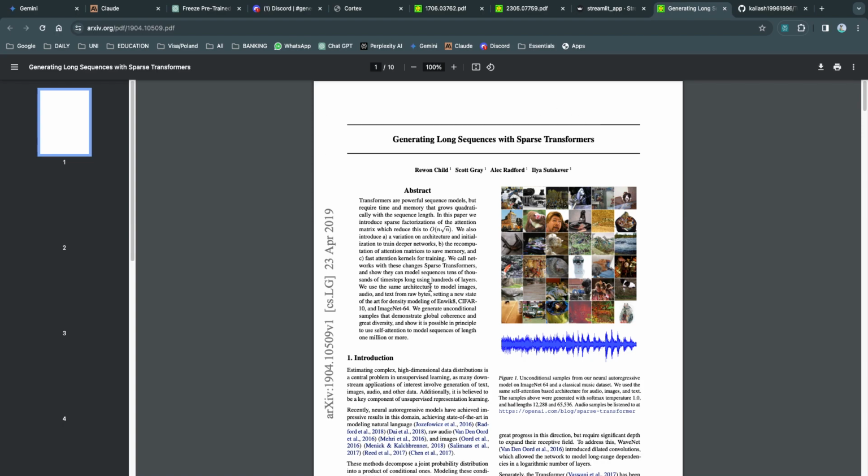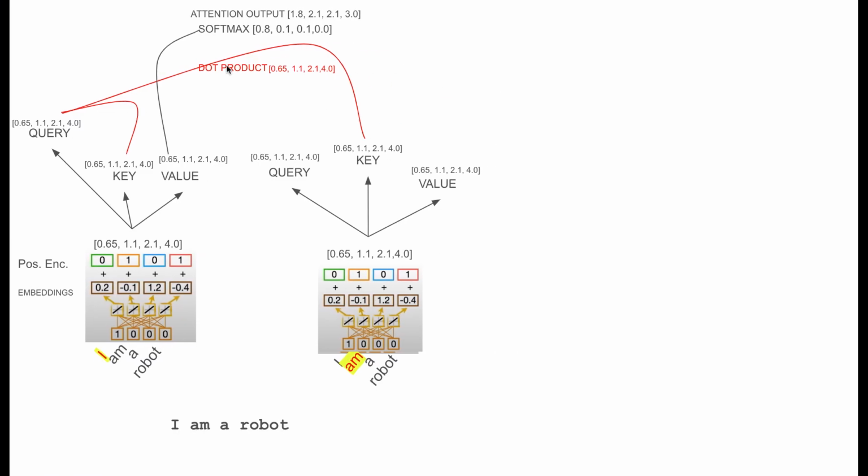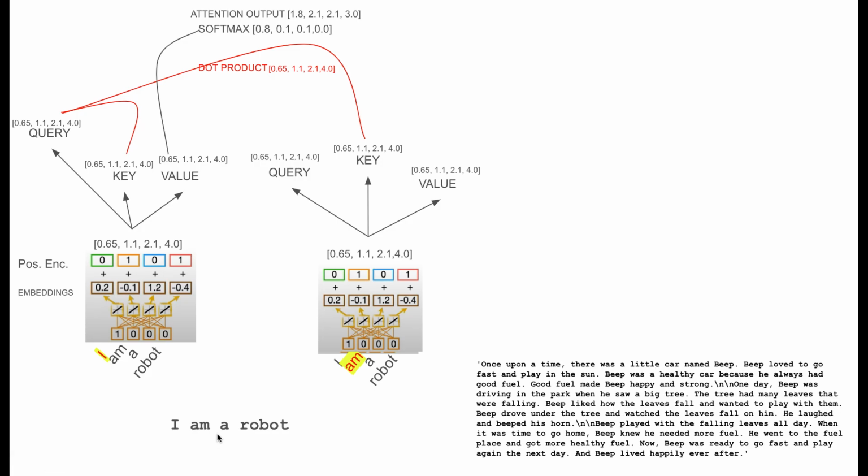This is another research paper by OpenAI, and I had a chance to go through it. What this paper basically does is, for example, in this one, I have given an input, "I'm a robot," which is a really small sentence. Let's imagine a bigger sentence like this, the whole story. We have hundreds and hundreds of words, and we can't process all the information because for any given word, the query calculation is super high.